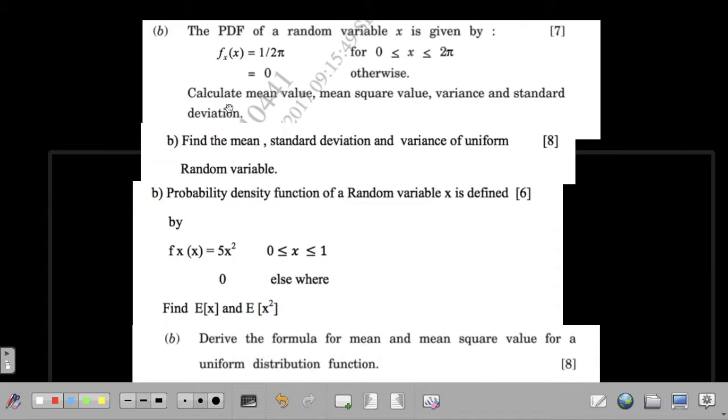So the question is very simple. The probability density function of a random variable will be given, and you will be asked to find out mean, standard deviation, variance, mean square value. So this is not a very difficult problem. It's in fact very easy. All you have to do is remember some formulas and apply them and find out these given values. Okay, so let's start by solving one of the problems.